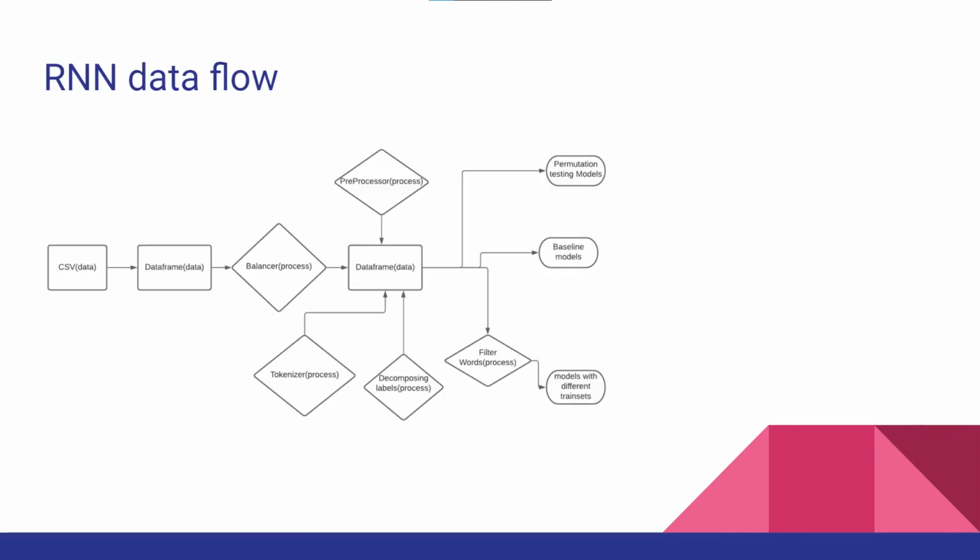One of our models is a recurrent neural network. It's 4 models in total that is used to classify each of the axes of the MBTI. The important parts of the flow of data is that the training data is always balanced and the posts are tokenized for a simpler representation. The labels are also converted so that we can test each of the 4 dimensions individually. The processed data then gets sent into 3 algorithms using the same models. For all of our models, we use accuracy to measure performance.